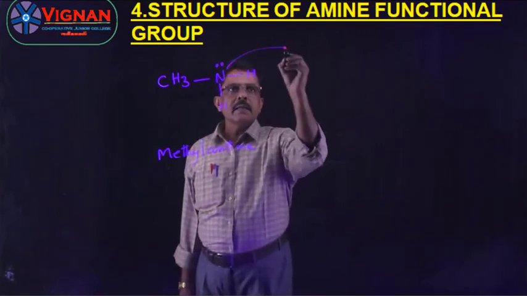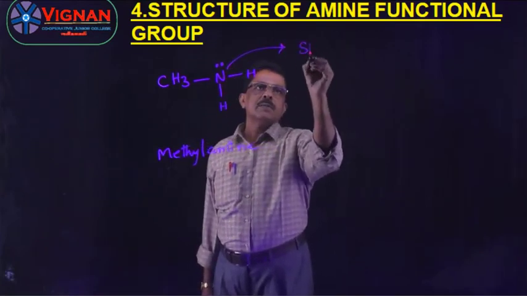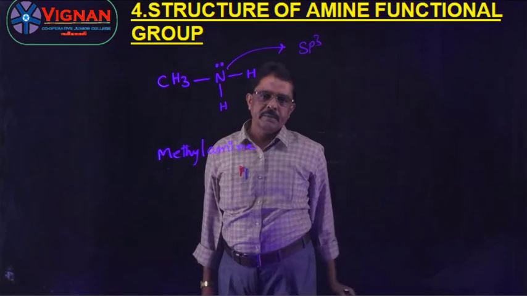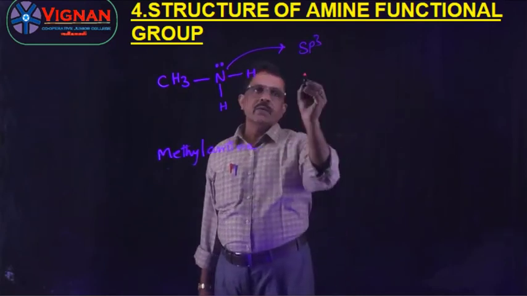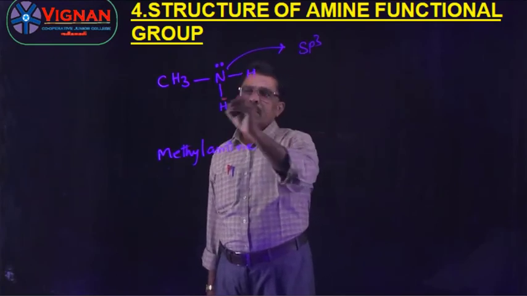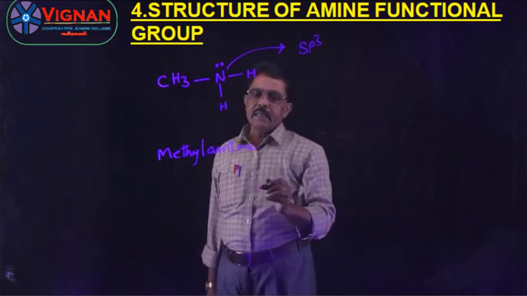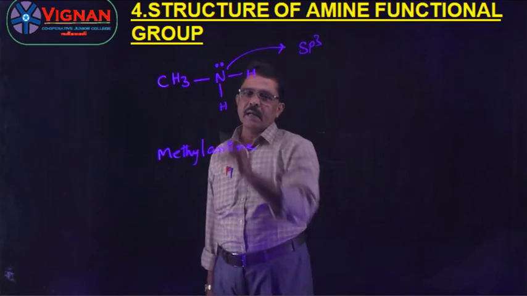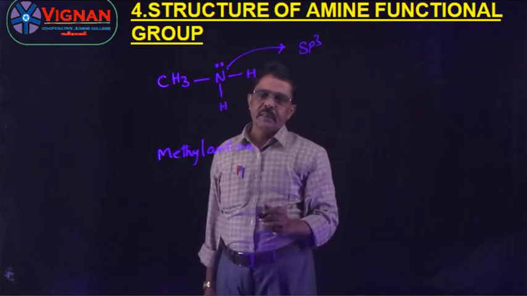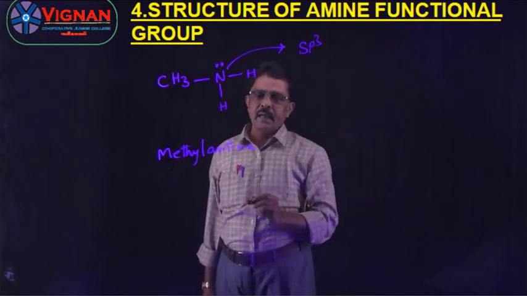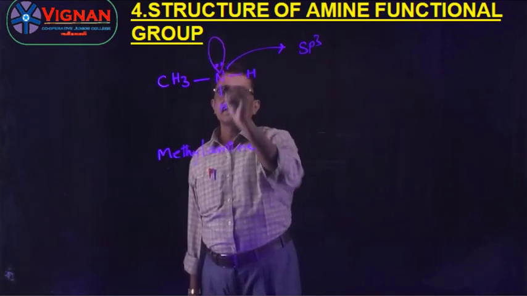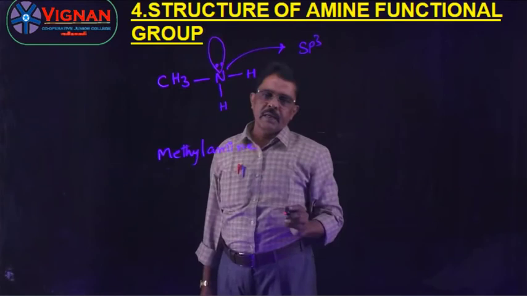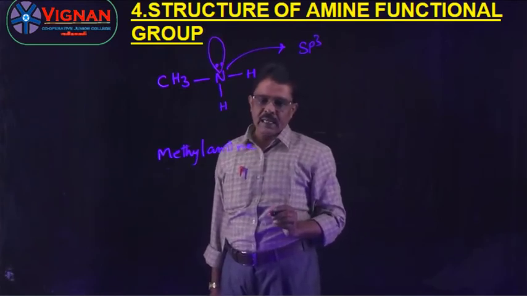This nitrogen undergoes sp3 hybridization. Nitrogen forms three bonds with two hydrogen atoms and one methyl group. And one of the sp3 hybrid orbitals has the lone pair of electrons.